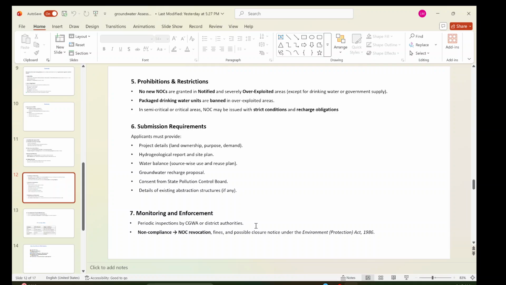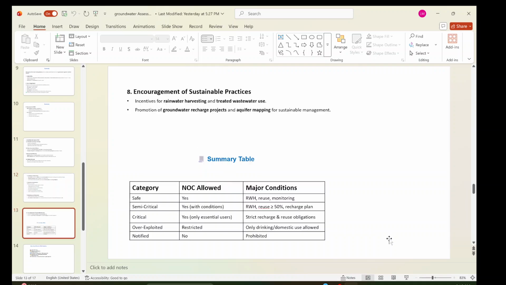So Uttarakhand and a few other places are using the central CGWA guidelines only, right? So monitoring depends on CGWA or the state groundwater board. They have to monitor and inform. Their responsibilities are monitoring and enforcement. So non-compliance leads to NOC revocation, fines, and possible closure notice under the Environment Protection Act.